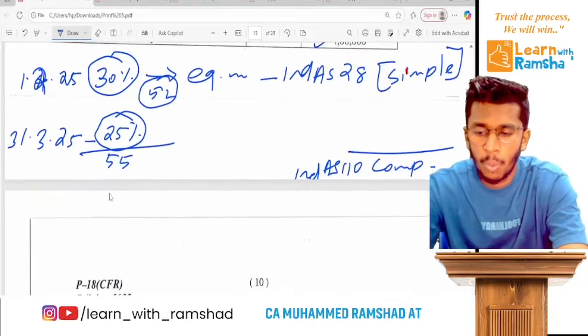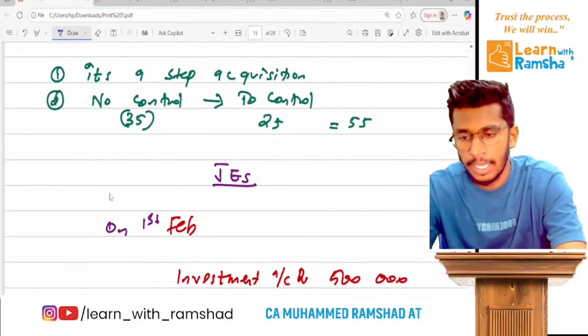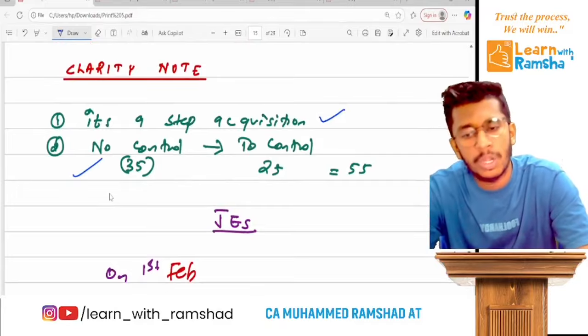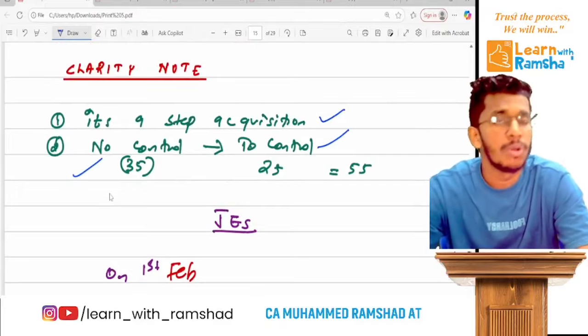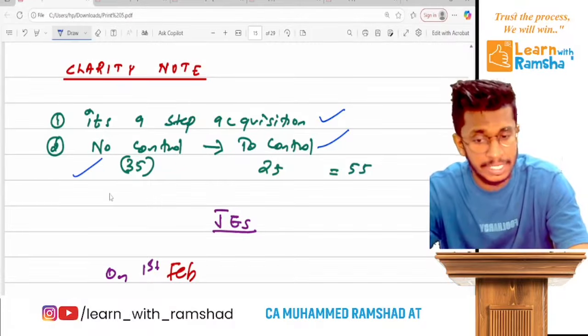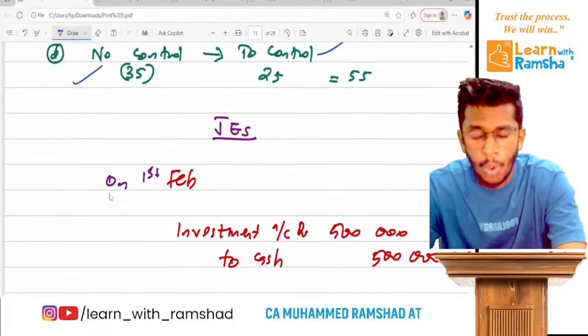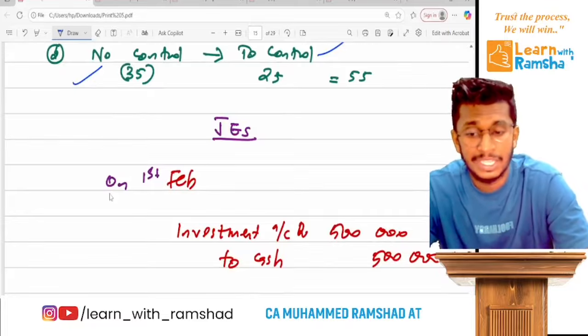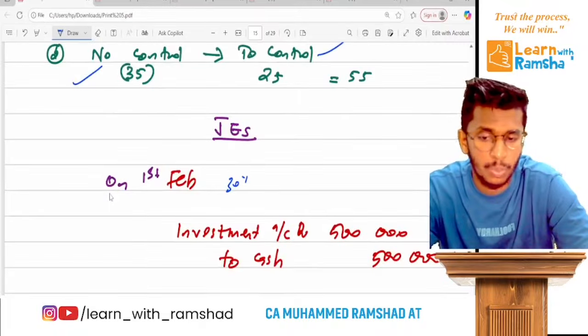Clear? Now what I have to say, it's a step acquisition question. So from no control, they are jumping to control. So it's a transition from associate to complete consolidation. Clear? Now on 1st February, when they purchased the shares of 30%, what is the journal entry?